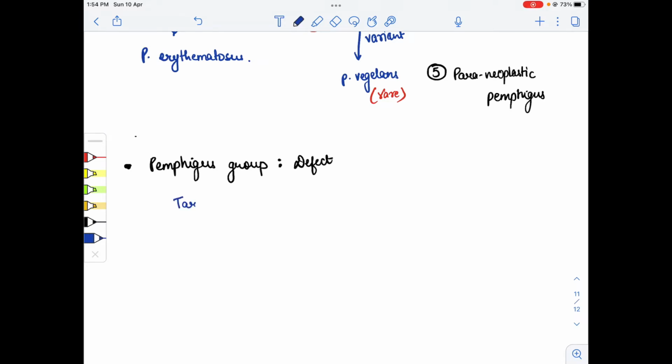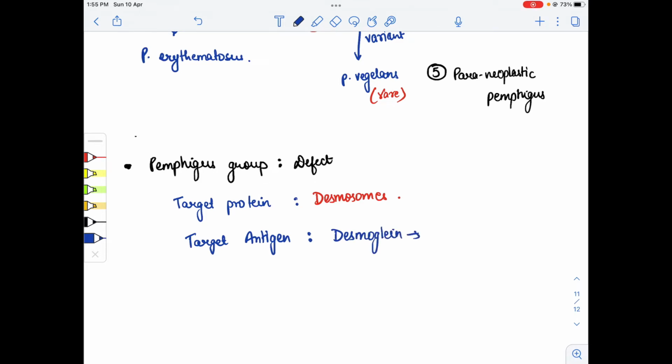The target protein is desmosomes. And the target antigen, what is the antigen? In the target antigen we have desmoglein. Please remember desmoglein. This desmoglein is for pemphigus foliaceus and also for pemphigus vulgaris. So in pemphigus foliaceus and vulgaris we have the same target antigen, and that target antigen is desmoglein.